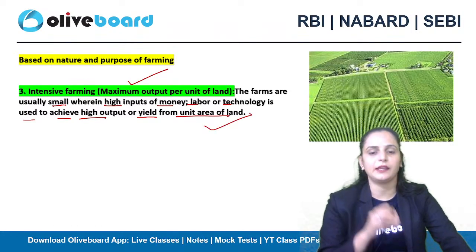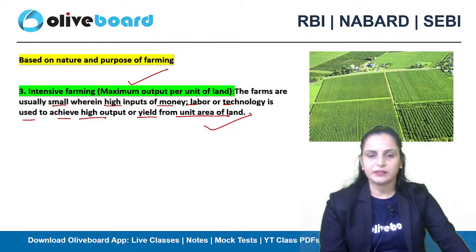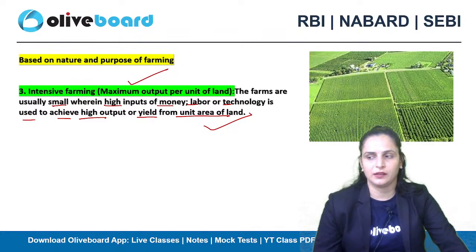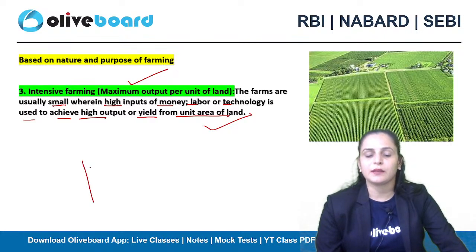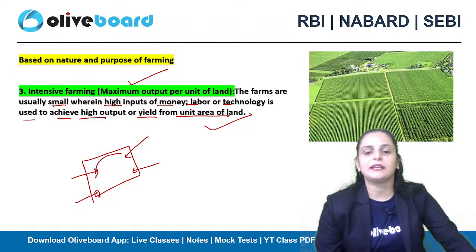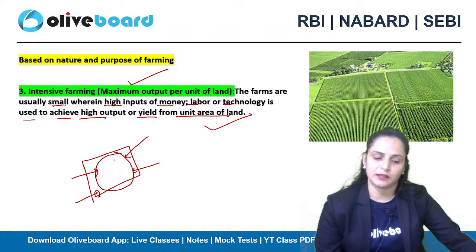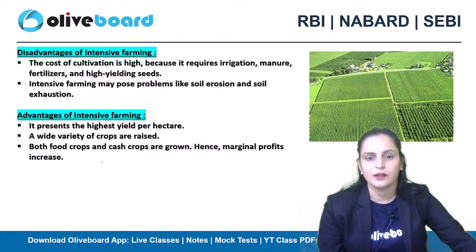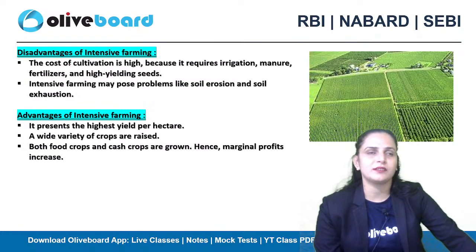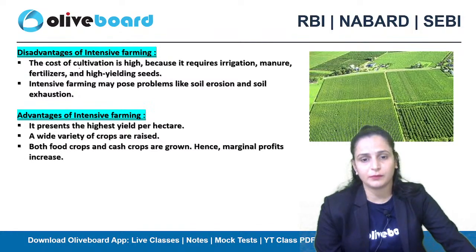ठीक है, आपने high input दिया और with that you will get high outputs out of it. So that is the intensive farming, right? आपका objective ये है, the piece of land that you are having, you have to give excess of raw material so that you will get excess of output from there. So this is intensive farming. What are the advantages and the disadvantages? सबसे पहले तो disadvantage यही रहेगा कि आपको high input देना पड़ रहा है. Obviously cost of cultivation will be high.